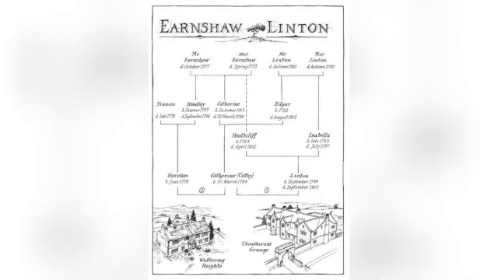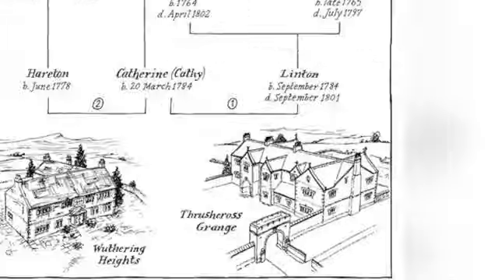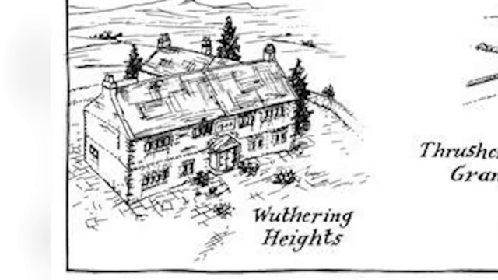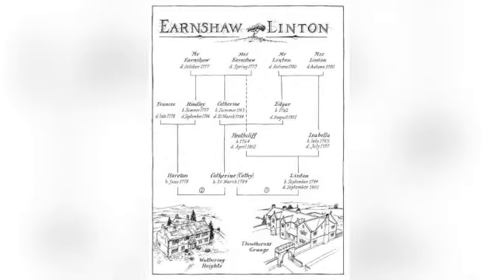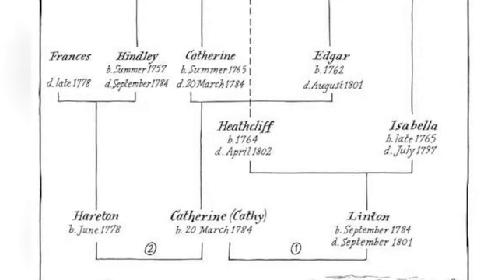The Lintons are living in Thrushcross Grange. Maybe there's a multiple choice question. The Lintons are living in Thrushcross Grange, and the Earnshaws are living in Wuthering Heights. Maybe that will be a multiple choice question. And another multiple choice question: Heathcliff is the Byronic hero in Wuthering Heights. Heathcliff is the villain and hero of the novel Wuthering Heights, so that's true.